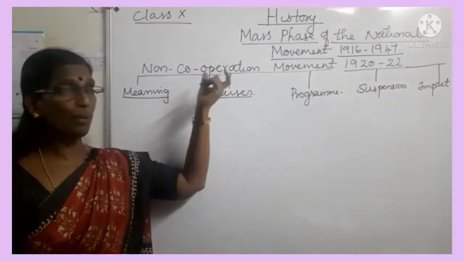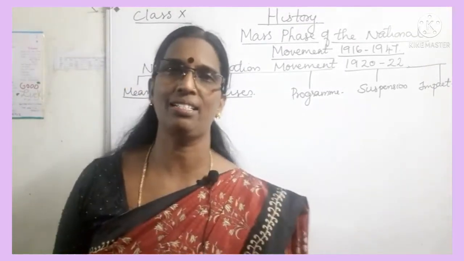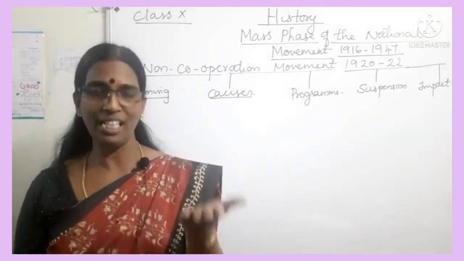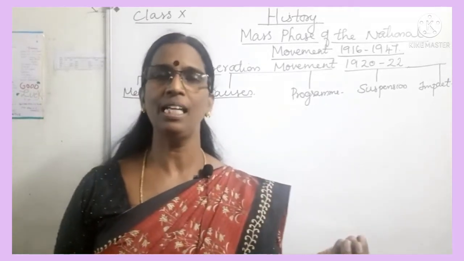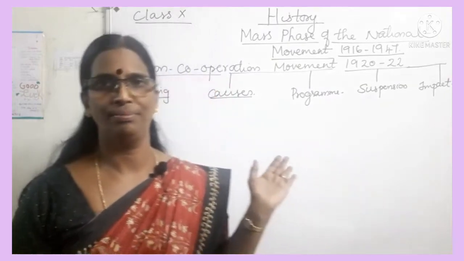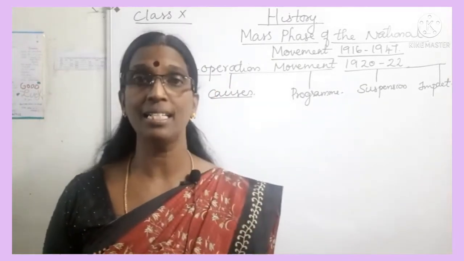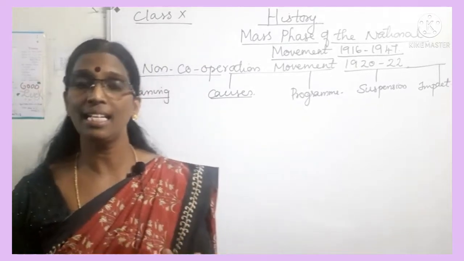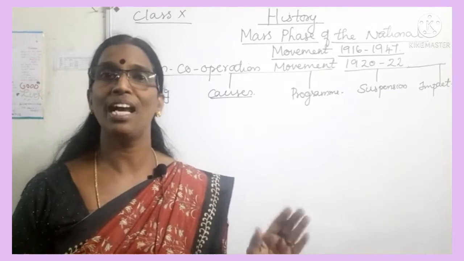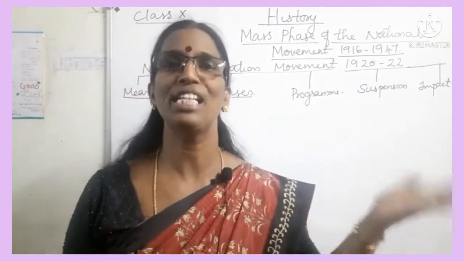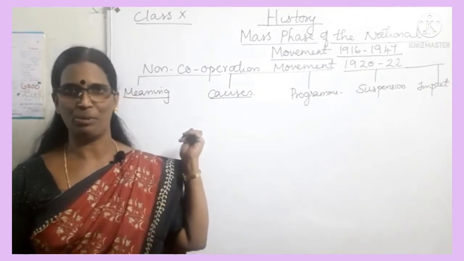So the non-cooperation movement was a way of protest in which Indians withdrew all kinds of support and cooperation to the British government. So the meaning of the non-cooperation movement is clear.